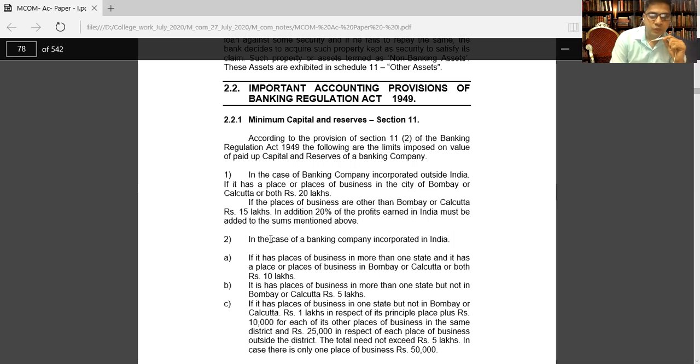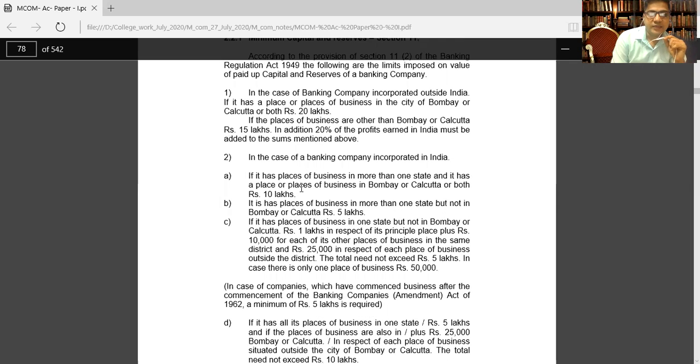Number two, in the case of a banking company incorporated in India, if the company is registered in India, if it has places of business in more than one state, they are doing their business in more than one state, and it has a place or places of business in Mumbai or Calcutta or both, then it requires 10 lakh rupees for registration. So this thing you have to keep in mind.